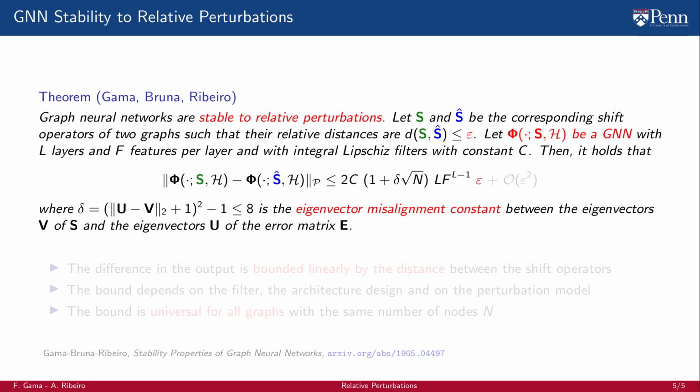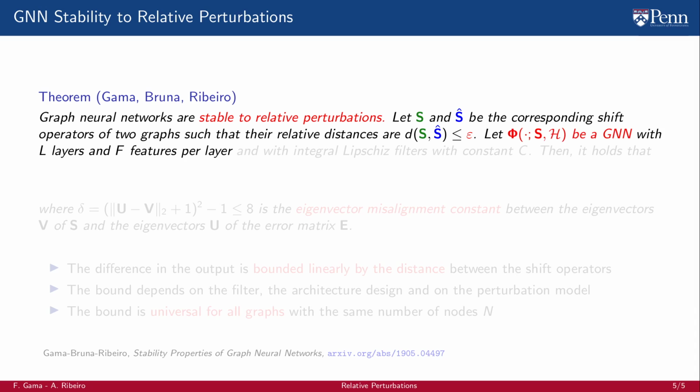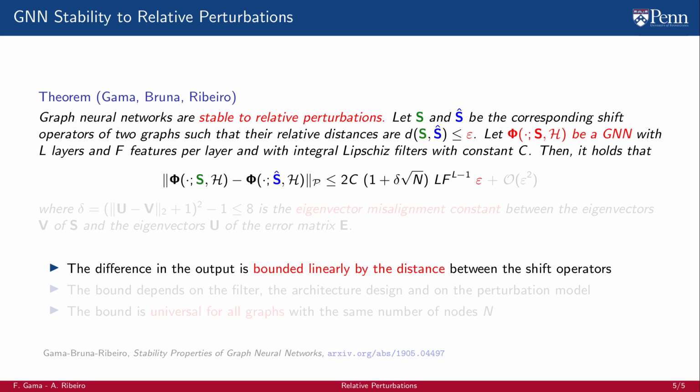The main theorem of this segment states that graph neural networks are stable to relative perturbations. Let S and S hat be the corresponding shift operators of two graphs such that their relative distances are smaller or equal than epsilon. Let phi be a GNN with L layers and F features per layer and with integral Lipschitz filters with constant c. Then it holds that the difference in the output between two GNNs with the same filter types but running on different graphs is bounded linearly by the distance between the shift operators.